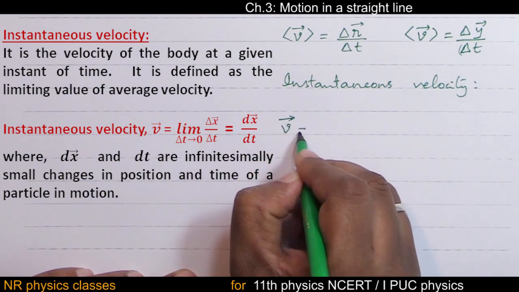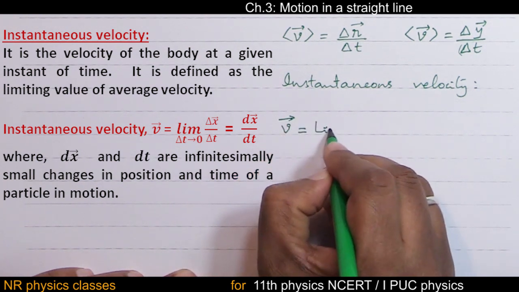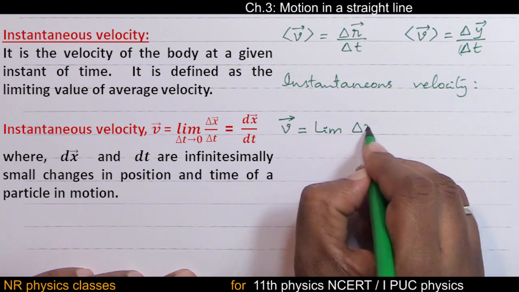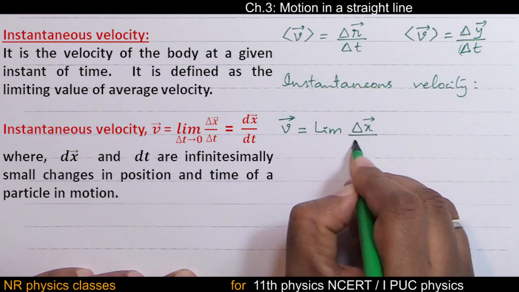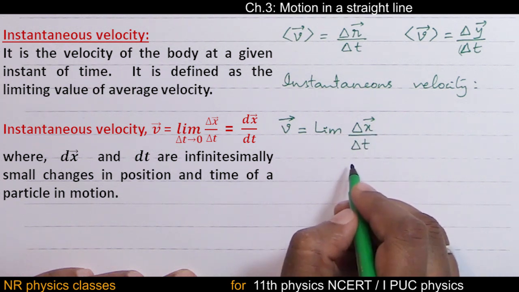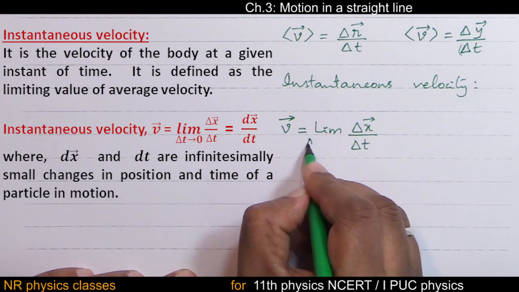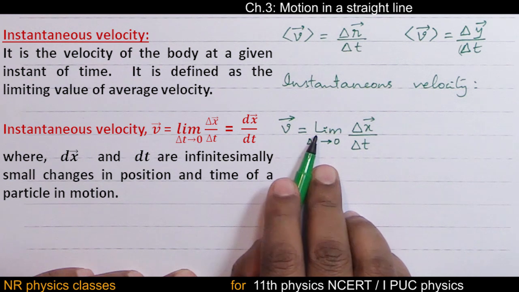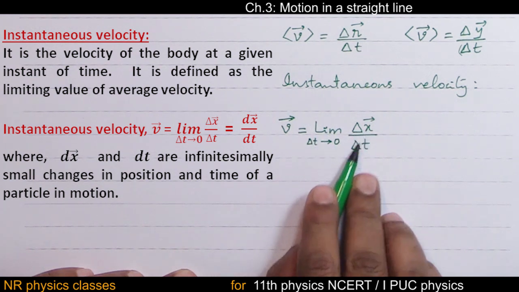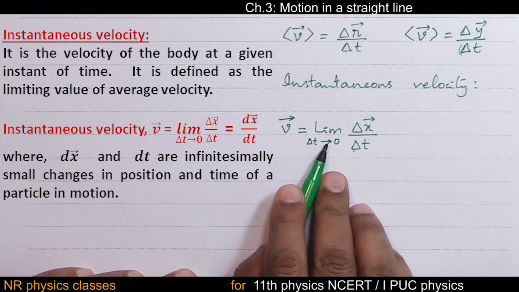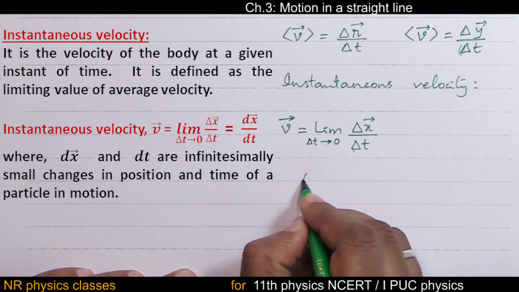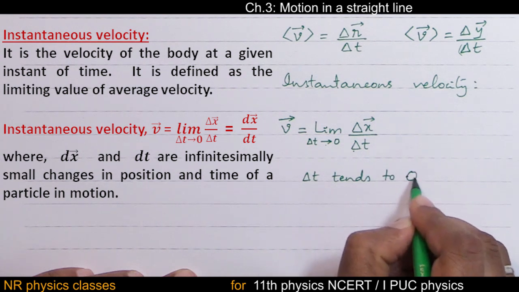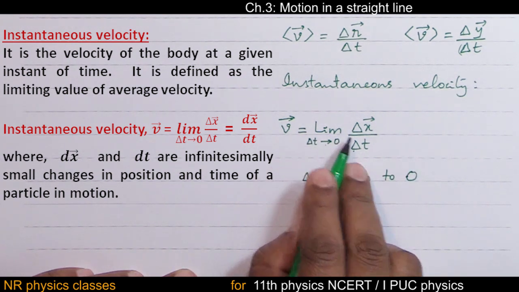Instantaneous velocity is equal to the limit, LIM, of delta x by delta t. Here you should write delta t arrow 0, but you should read it like this: limit of delta x by delta t as delta t tends to 0. LIM stands for limit.